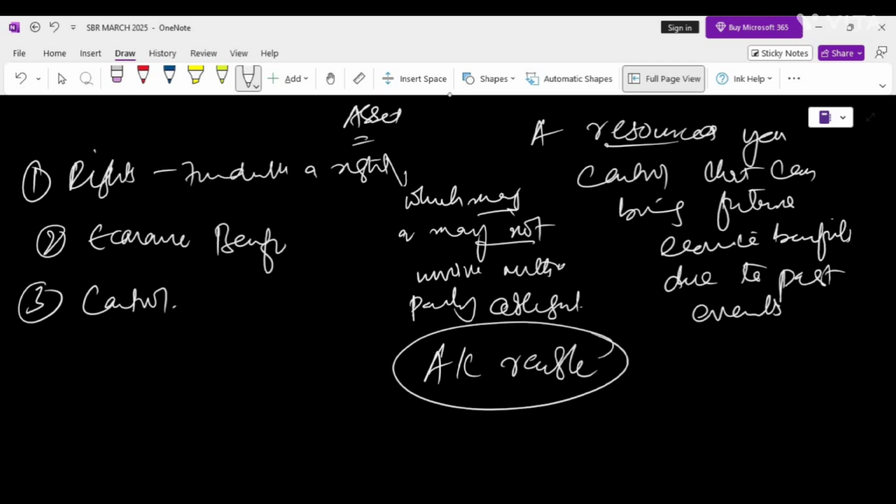On the other hand, if you have the right to use property, plant, equipment or sell inventory, that does not involve another party's obligation. So I will write here that the use of property, plant, equipment or the sale of inventory does not involve another party's obligation, right? So we have to understand that an asset is fundamentally a right, which may or may not involve another party's obligation.